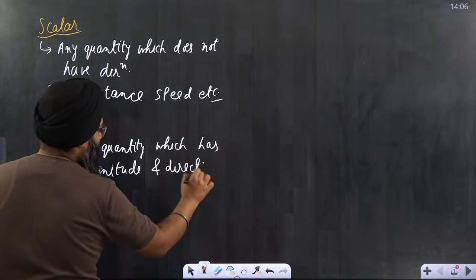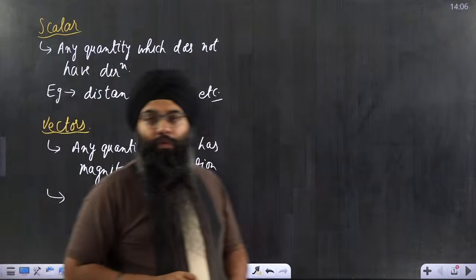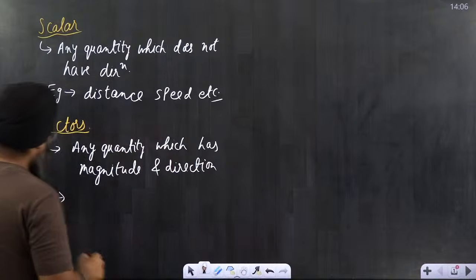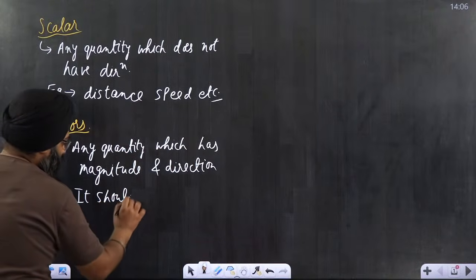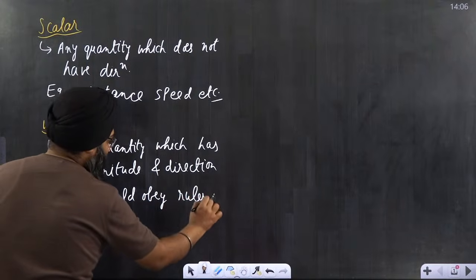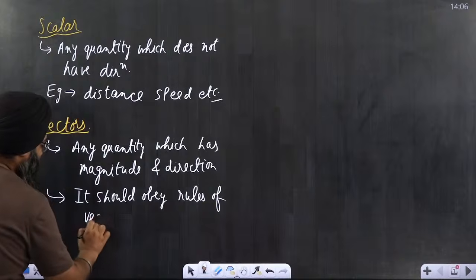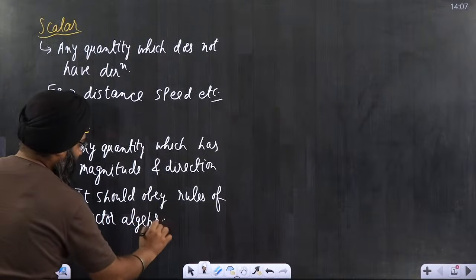So both things are required. And the second point is that it should obey the rules of vector algebra.